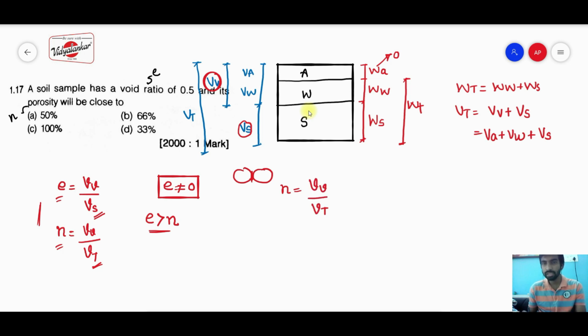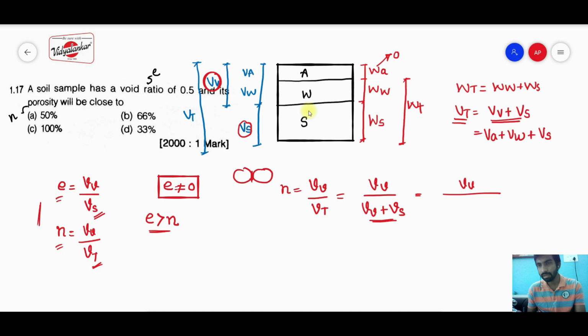So I can write down this total volume as total volume. We know that total volume is nothing but volume of voids plus volume of soil. So in the denominator I will take the common term as volume of voids. The numerator I will keep as it is, volume of voids.